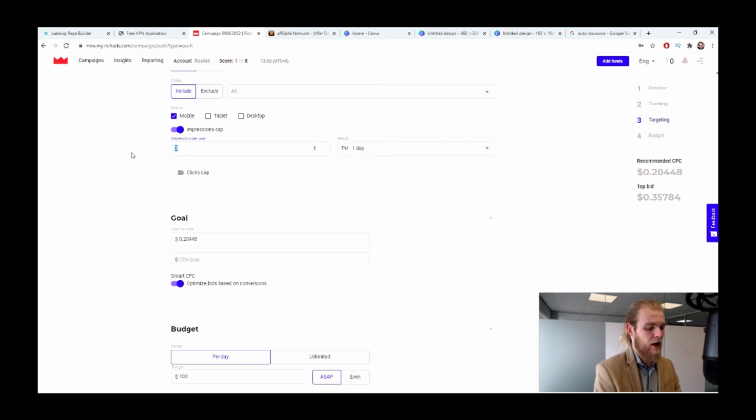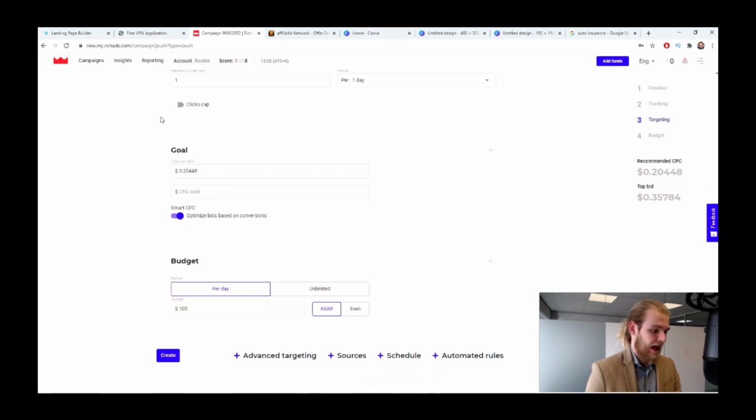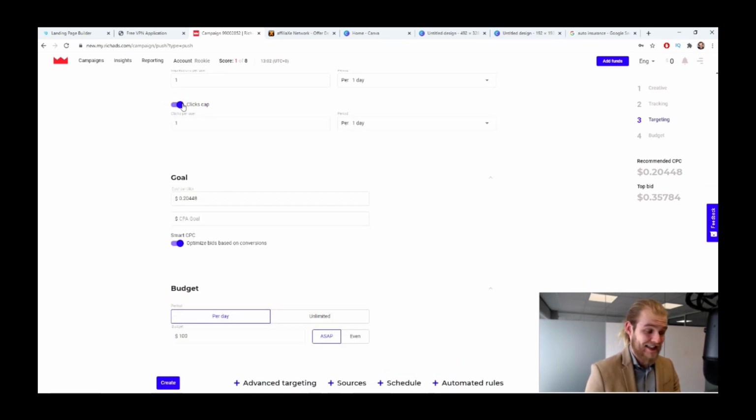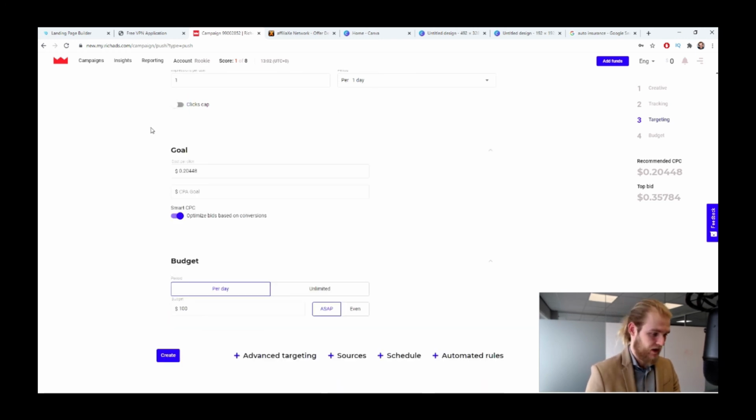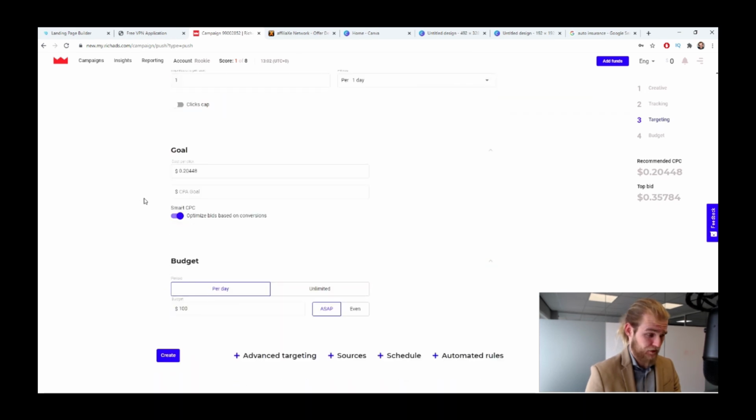But yeah, you can tell how many maximum impressions a user can get of your ad each day or each week, whatever you want. I recommend to keep it on 1 impression per day. And if you want, you can also set a clicks cap for the amount of clicks per user. But I'm going to turn that off. The impressions cap is enough for me.